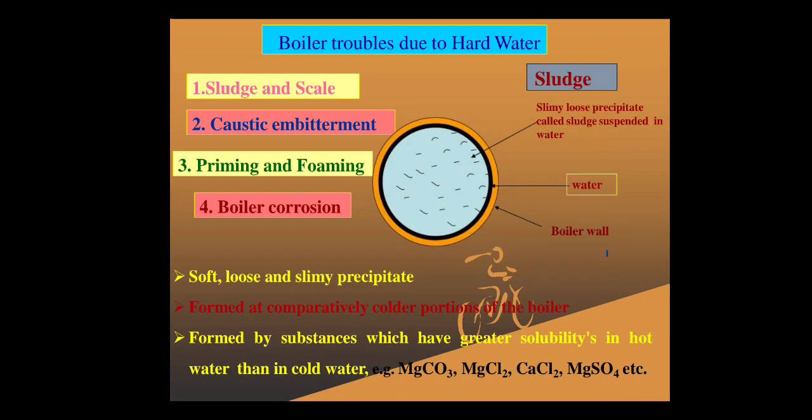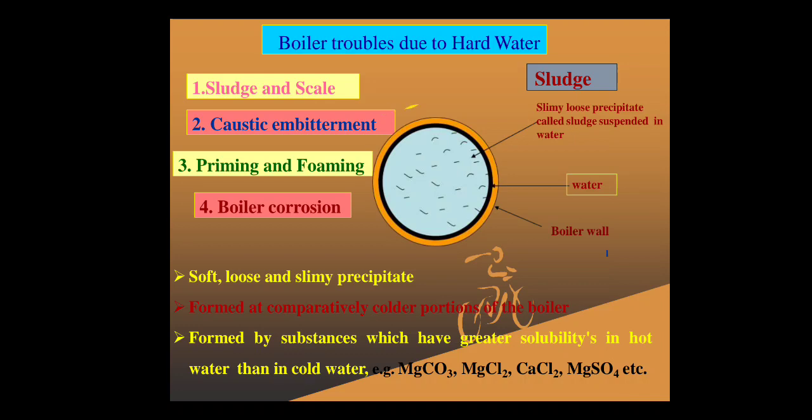So when you consider hard water, what boiler troubles are observed? There are four ill effects or drawbacks of the use of hard water. First is sludge and scale formation, which you will learn from this video.